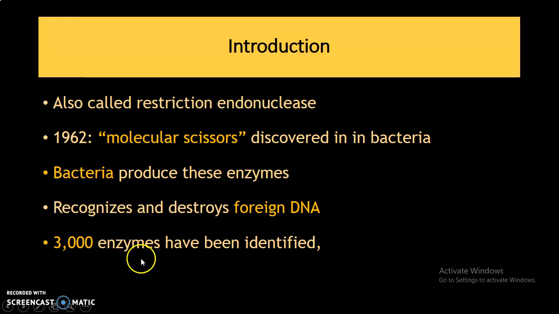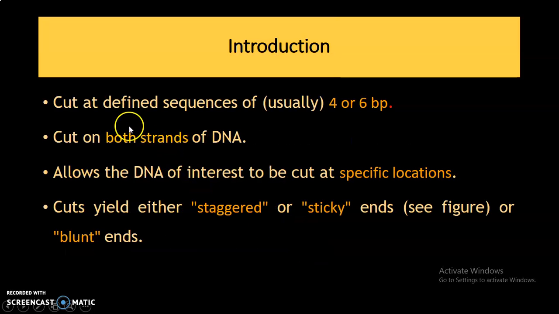There are 3000 enzymes which have been identified from different organisms. These restriction enzymes cut a specific base pair sequence, either a 4 base pair sequence or 6 base pair sequence or 8 base pair sequence, and accordingly they are named as 4 base cutters, 6 base cutters and 8 base cutters. Remember, these restriction enzymes recognize even number sequences.